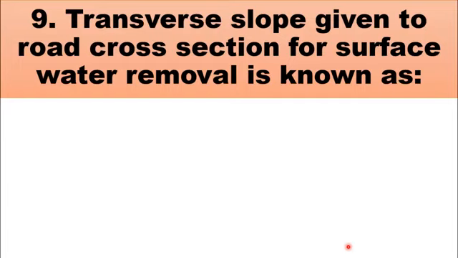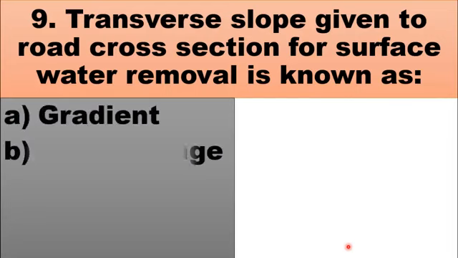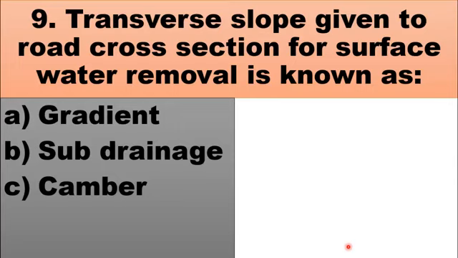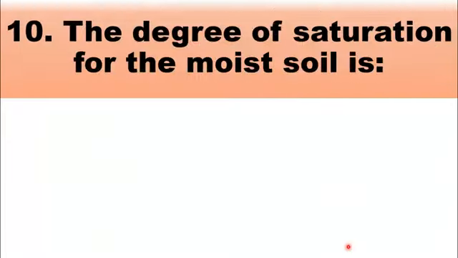MCQ number 9 is: transverse slope given to road cross section for surface water removal is known as. The choices are A gradient, B subdrainage, C camber, D crown. The longitudinal slope of the road is known as gradient, while the transverse slope or cross slope of the road is known as camber, which is provided for water removal. So the right choice for this question is C camber. MCQ number 10 is: the degree of saturation for the moist soil is.